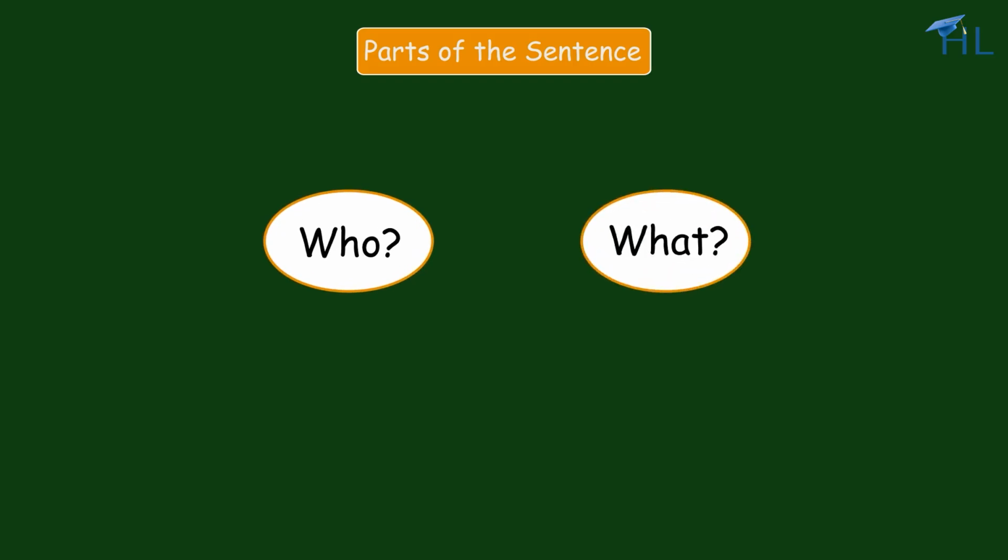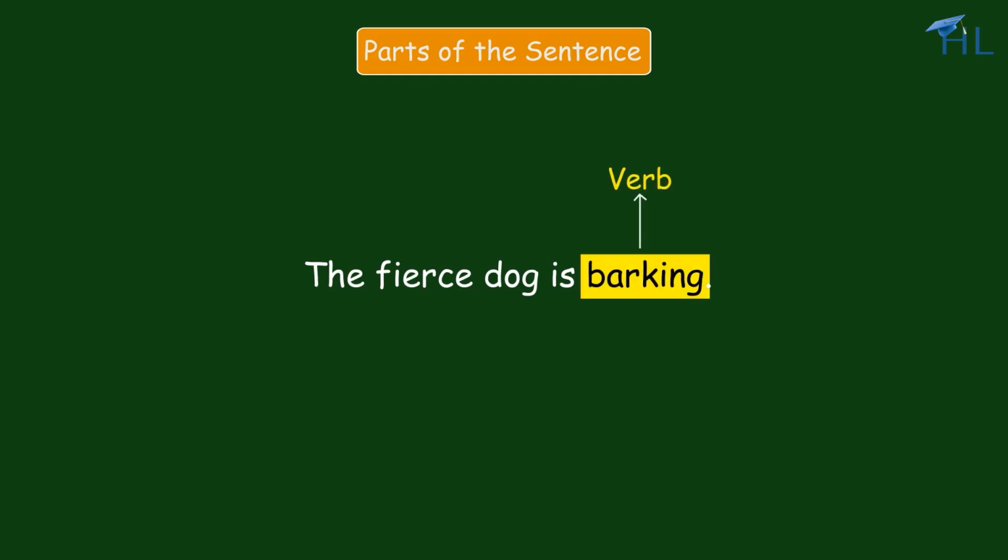In any sentence, we can find the subject by finding the verb and asking the question who or what. For example, let us take the sentence, the fierce dog is barking. Here, the verb is barking. And if we ask the question, who is barking, we get the subject, the fierce dog. Predicate tells us what the subject is doing, so is barking is the predicate.